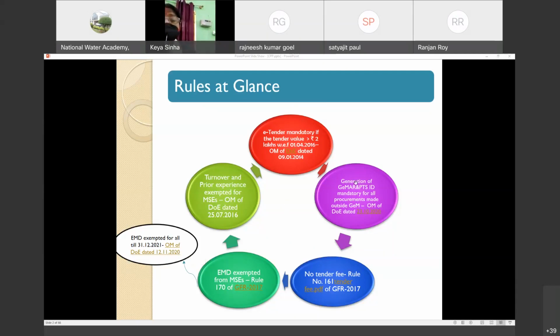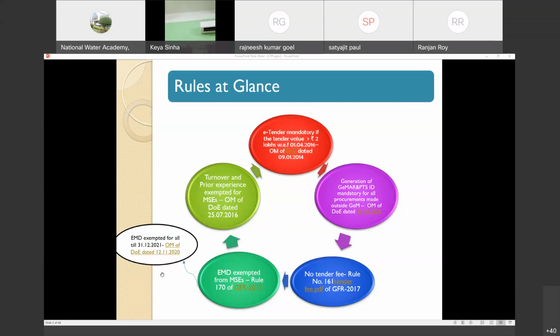This is the 12th November 2020. They have mentioned clearly here, in fact, that no provision regarding bid security should be kept in the bid documents in future, and only a bid security declaration should be kept in the bid. That means you should not collect EMD, and if at all you need, you can mention a bid security declaration. They will declare, they will undertake that they won't withdraw the bids during the bid validity period.